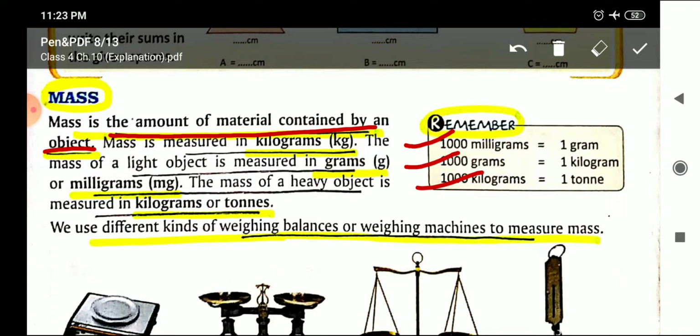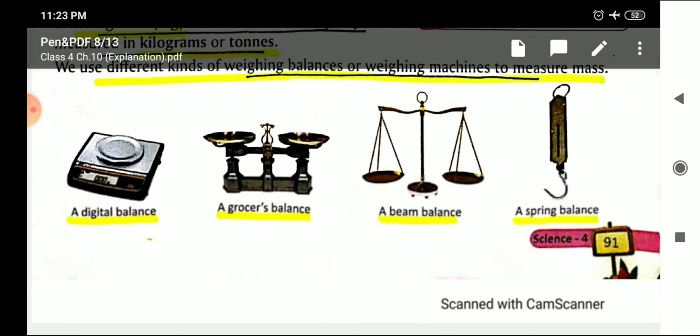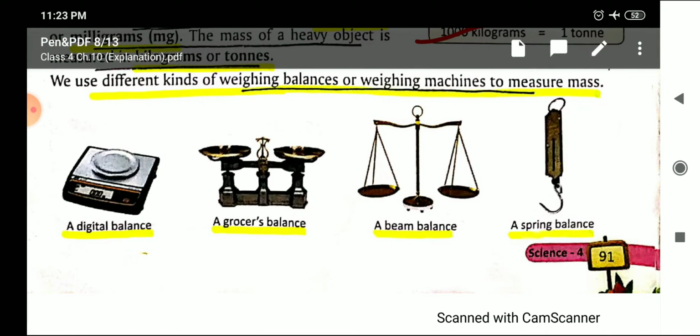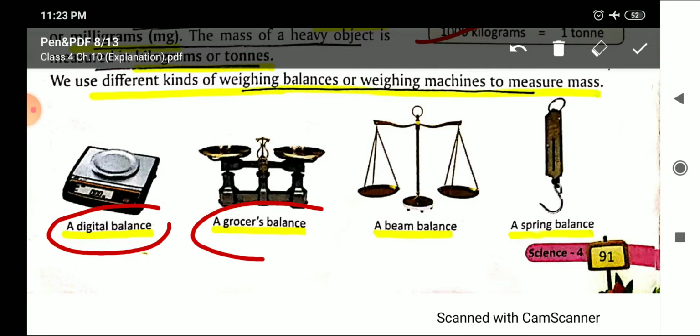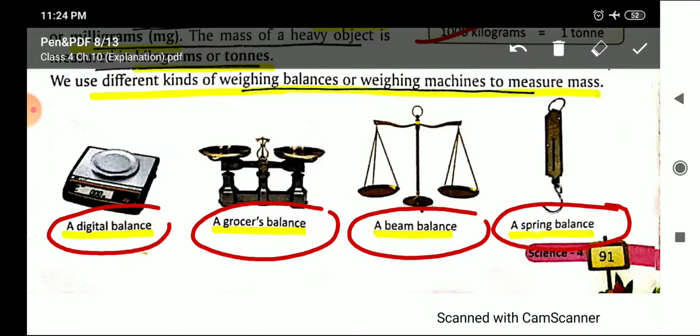These are the standard units to measure mass. And what are the instruments to measure mass? Weighing balance or weighing machines. They can be digital balance, grocer's balance, beam balance or spring balance. These are the different kinds of weighing balance or weighing machines to measure mass.